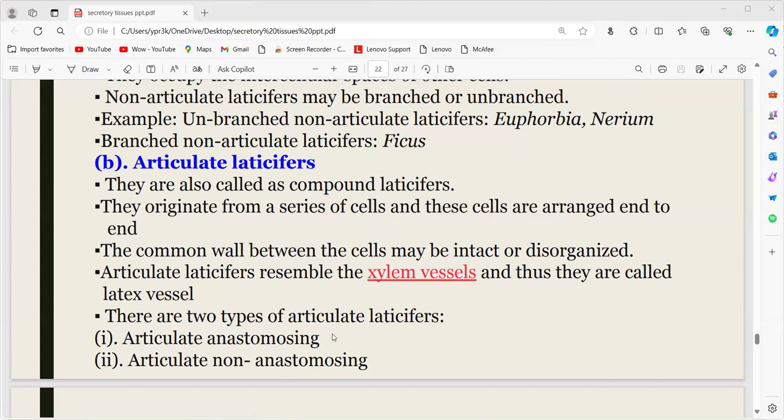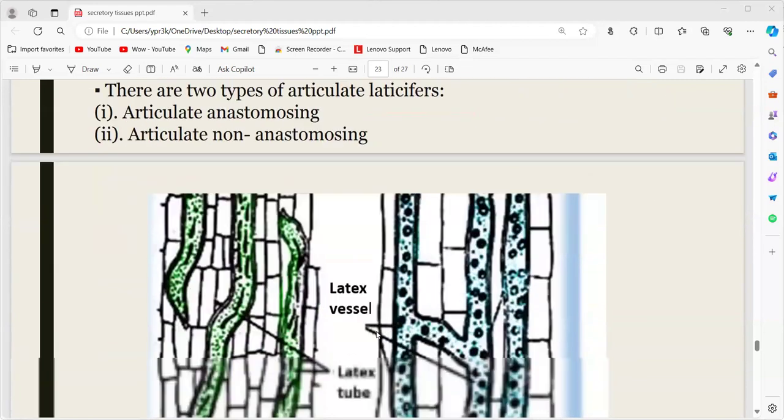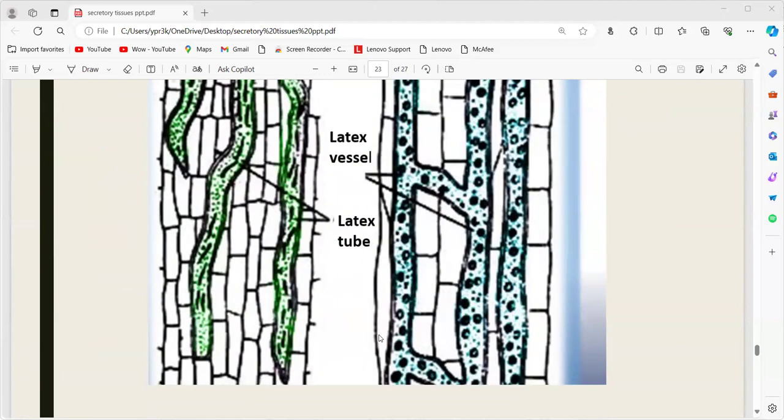So there are again two types: articulated anastomosing and articulated non-anastomosing. Anastomosing means they are connected. Joints are present, and the connection between the two cells takes place. It is called anastomosing. Non means they are not connected: if two cells are present, they are joined, but inside there is no connection. It is called non-anastomosing. So here, the latex tubes.